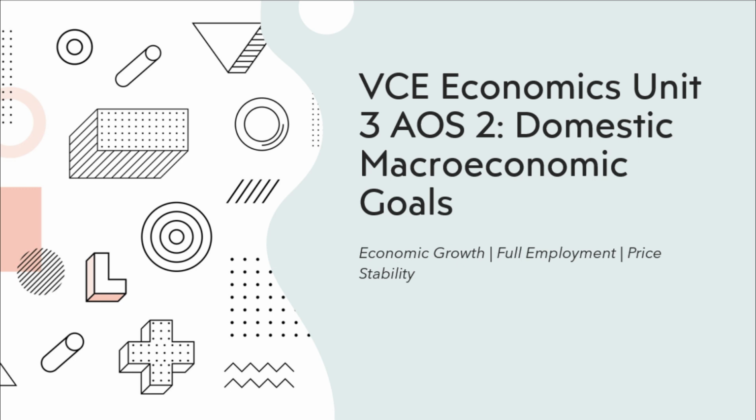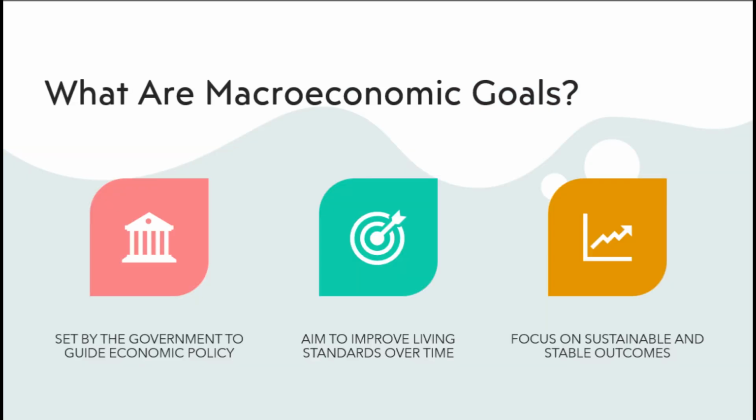Welcome to this VCE Economics revision video, focusing on Unit 3, Area of Study 2, Domestic Macroeconomic Goals. In this video, we'll explore Australia's three key macroeconomic objectives: strong and sustainable economic growth, full employment, and price stability. We'll unpack what each goal means, how it is measured, why it matters for living standards, and what trade-offs can occur between them. Let's get started.